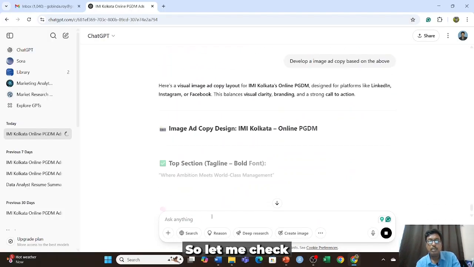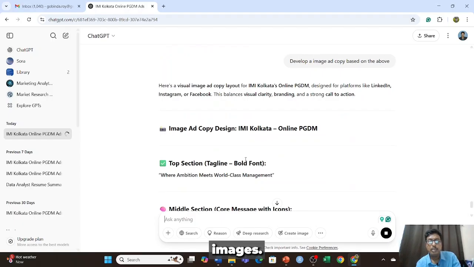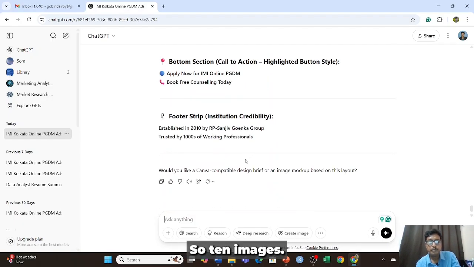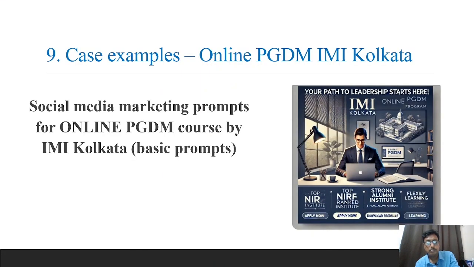So let me check the images. It will show you certain images. You need to give a certain prompt on how it can be done. You see here, it's taking a lot of time.